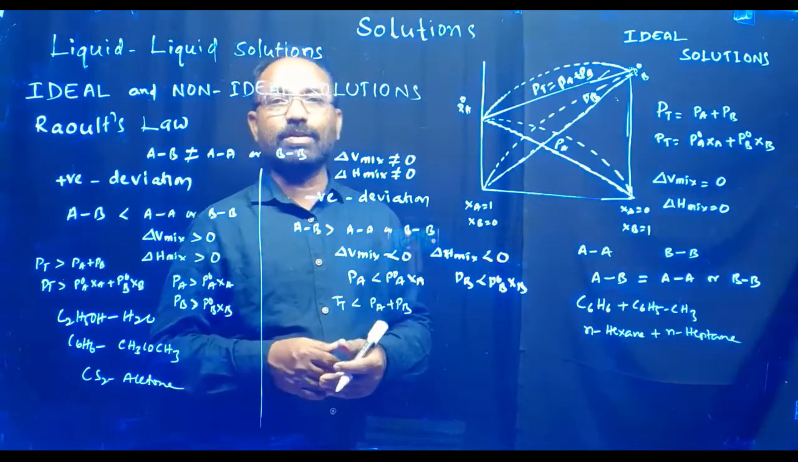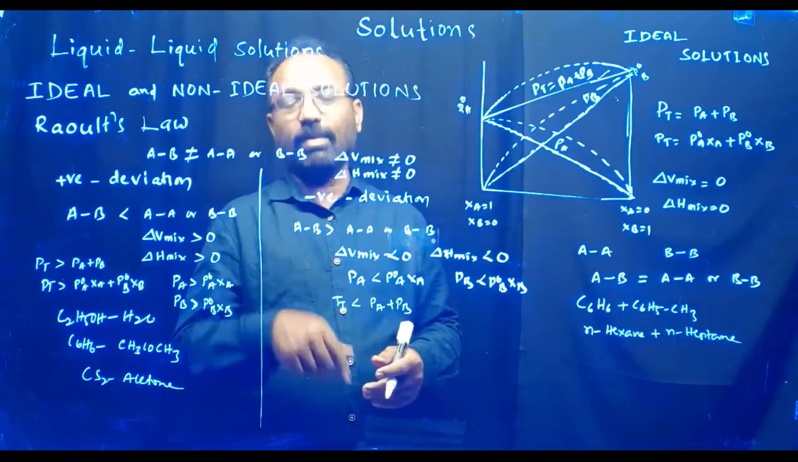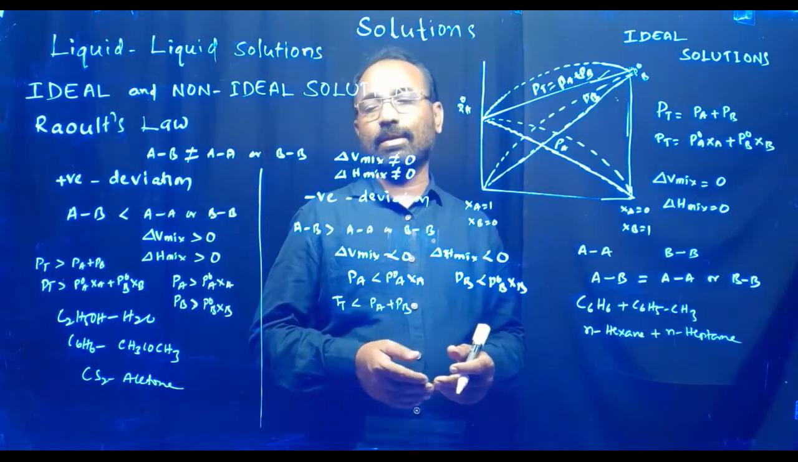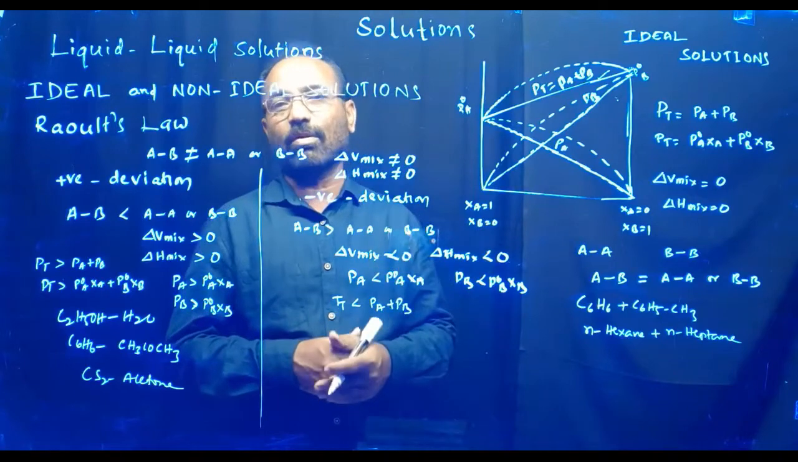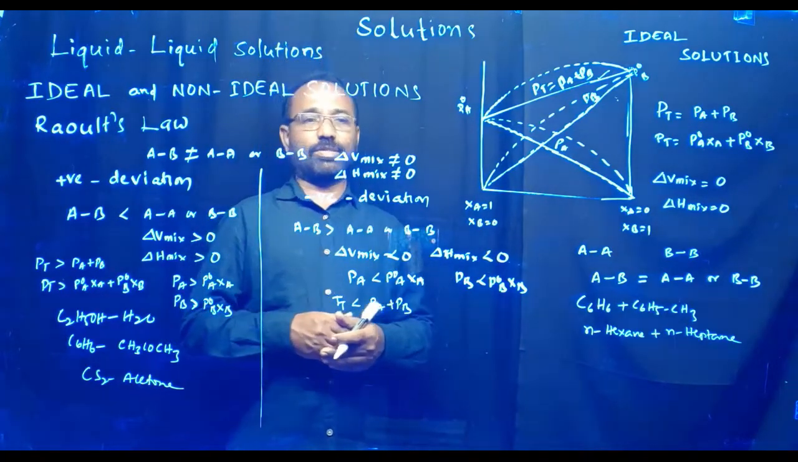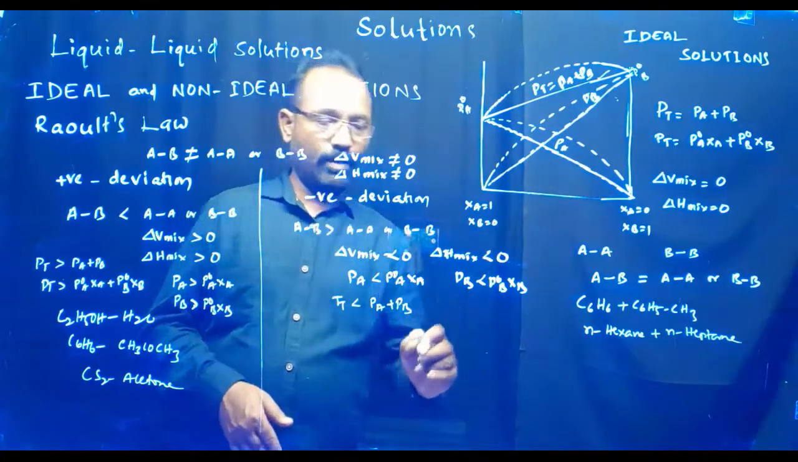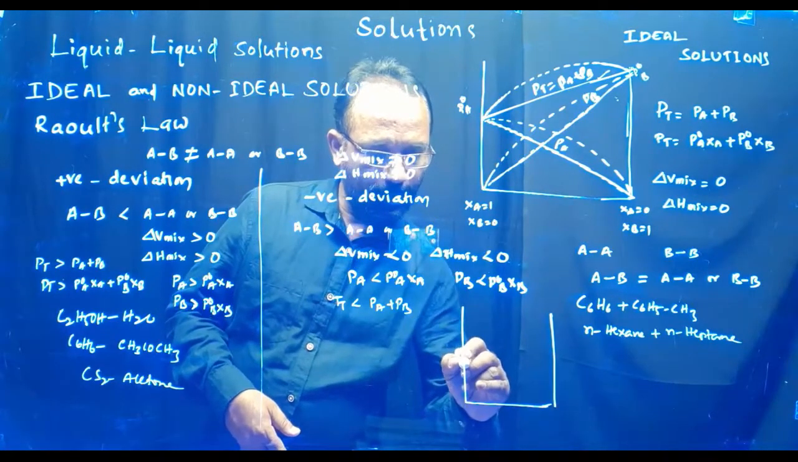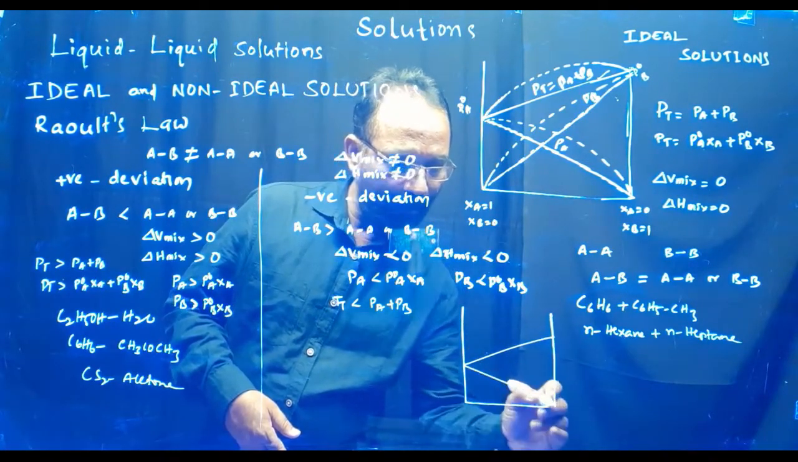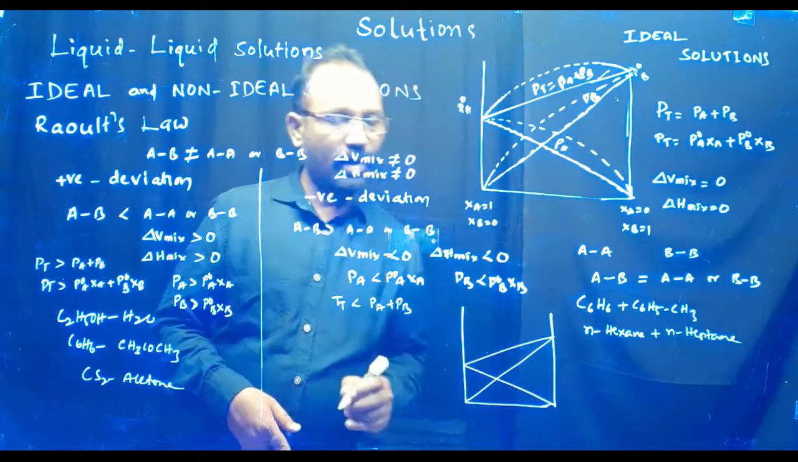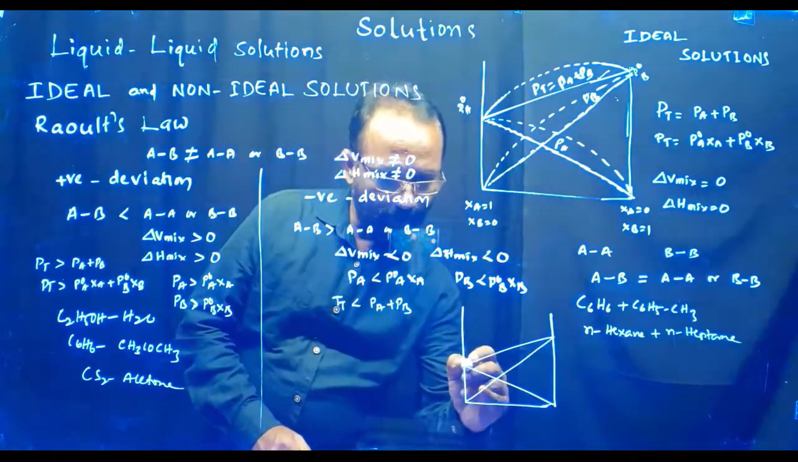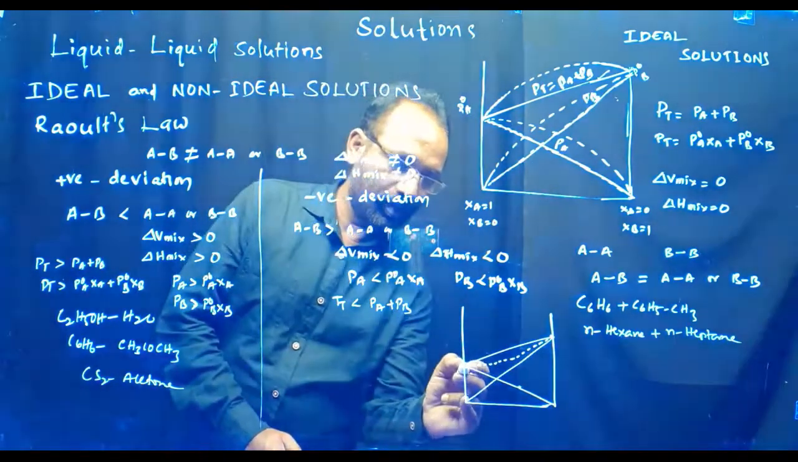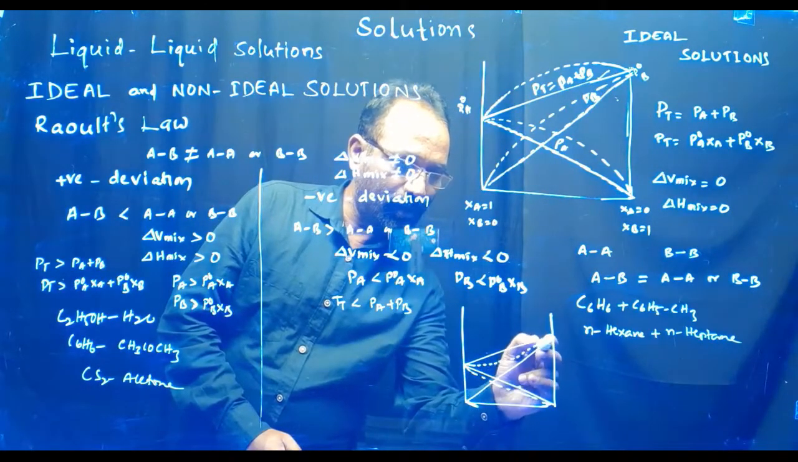So why does the negative deviation take place? Because the AB interaction energy is more than AA as well as BB. Therefore, such type of deviation is called negative deviation. In case of negative deviation, let us see this graph. Here, this line indicates the ideal behavior. In case of negative deviation, the experimental values are less than the calculated value.